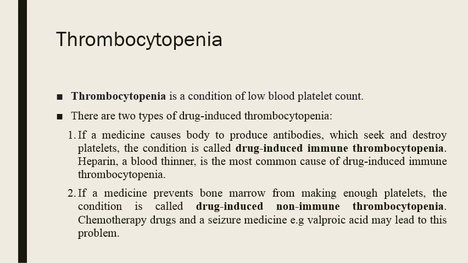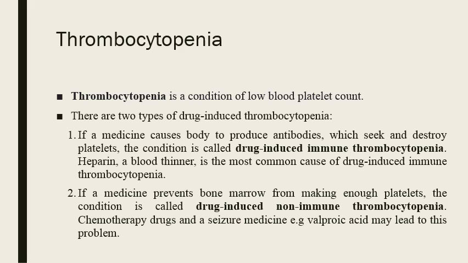The next hematologic disorder is the thrombocytopenia. Thrombocytopenia is a condition of low blood platelet count. The thrombocytopenia can also be of two types.